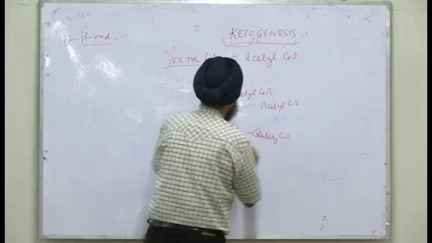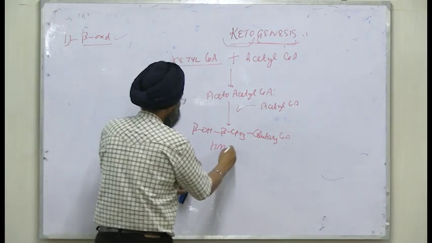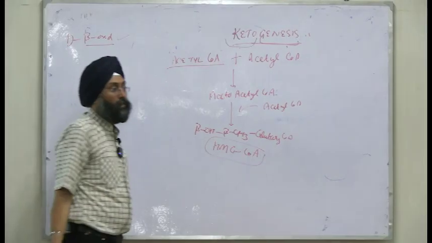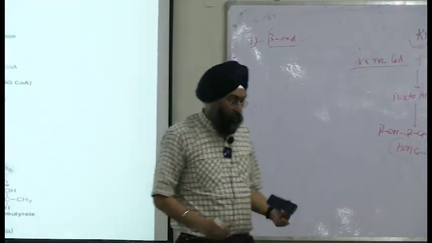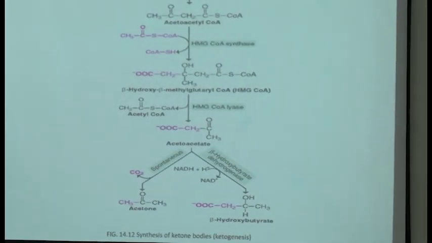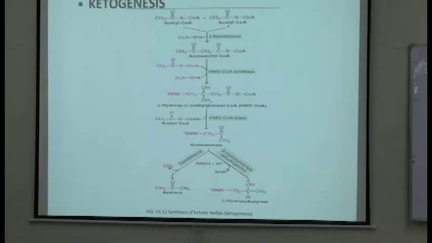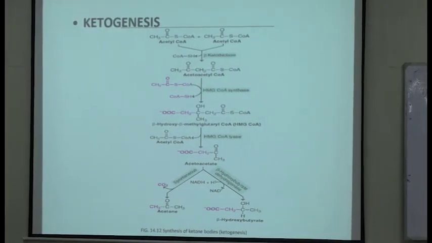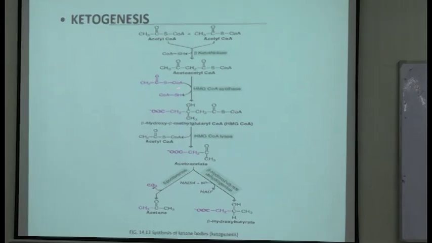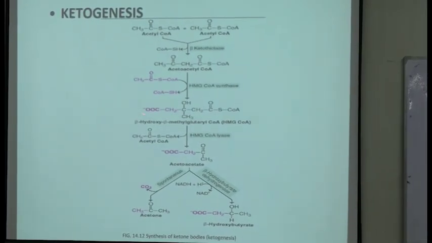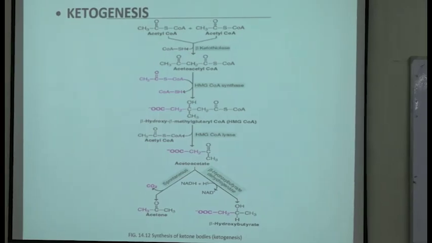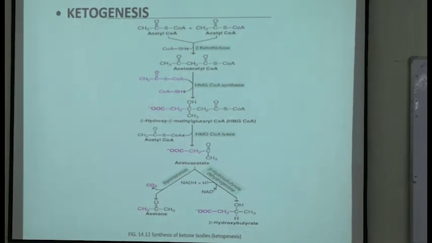What is it known as? It is known as HMG-CoA. See the formula: beta-hydroxy, beta-methyl. So these are our two molecules of acetyl-CoA. They combine to form acetoacetyl-CoA. Then again another molecule of acetyl-CoA is added, and we get our beta-hydroxy, beta-methyl, glutaryl-CoA. That is known as HMG-CoA.